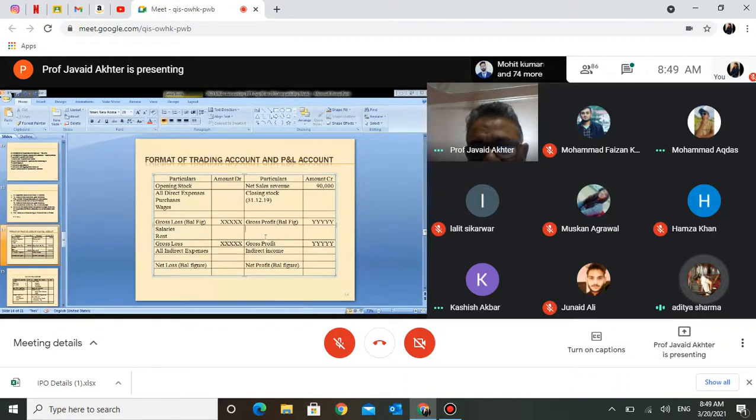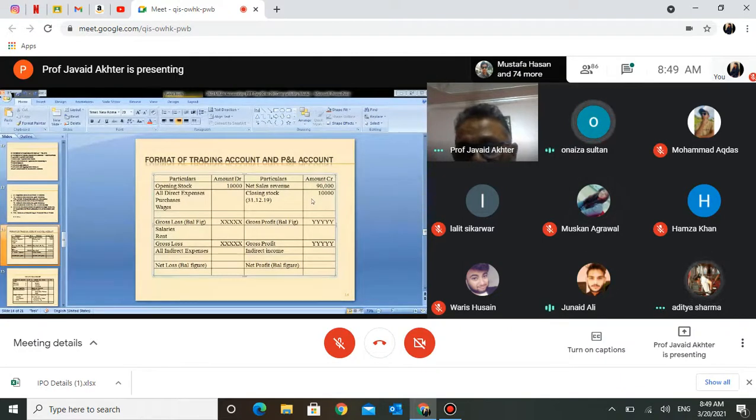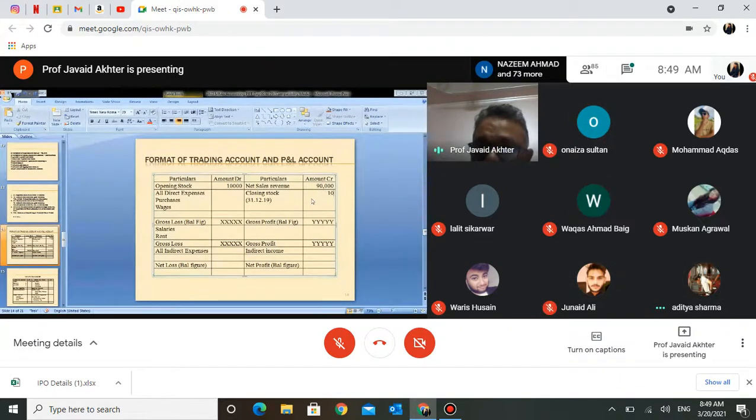Same? Different. Whatever figures I am writing here, suppose it is 10,000, will this figure also be 10,000, or different? Different, sir. Ordinarily, more or less.